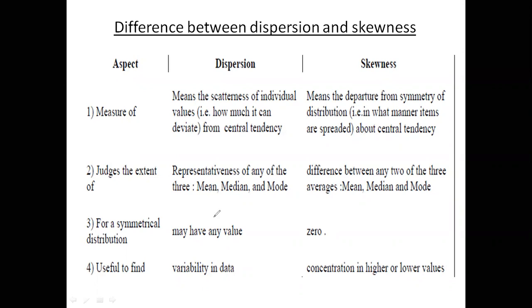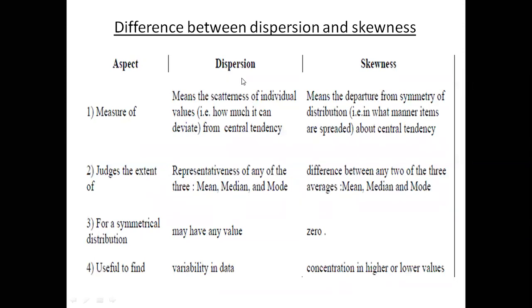So, another difference between dispersion and skewness: dispersion is useful to find the variability of the data. That is the most important case.